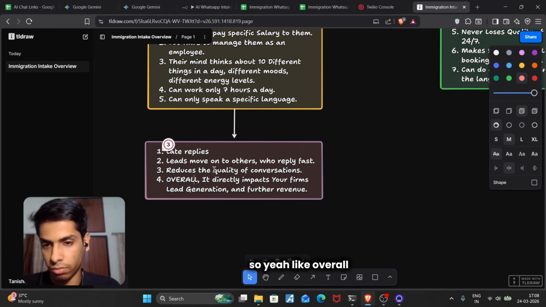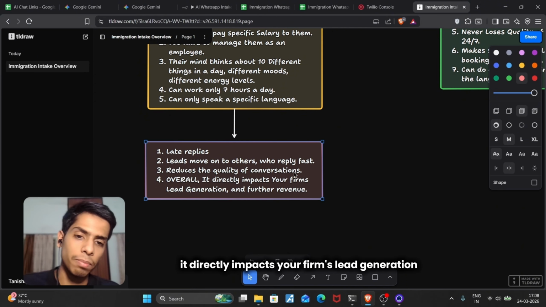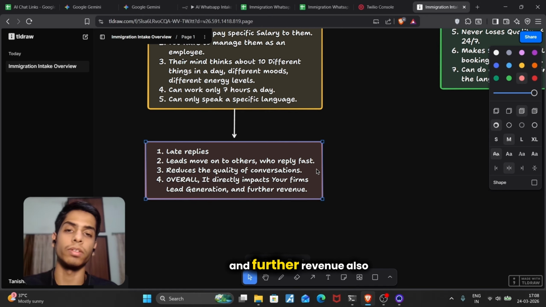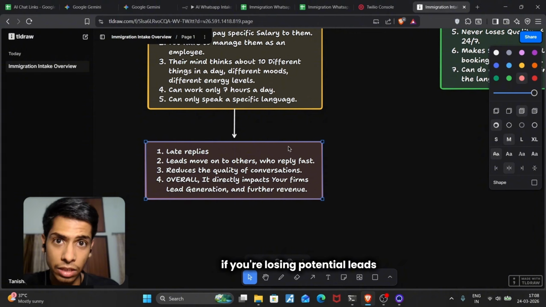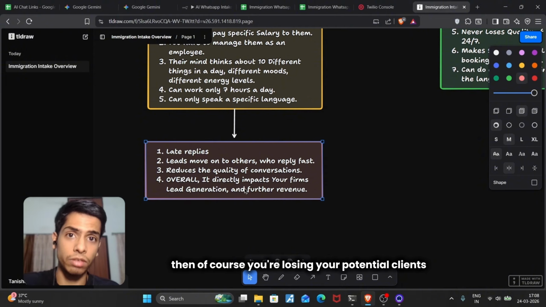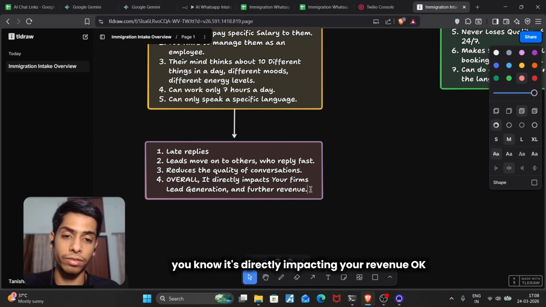Overall, it directly impacts your firm's lead generation and further revenue, because if you're losing potential leads, then of course you're losing your potential clients, and that is directly impacting your revenue.